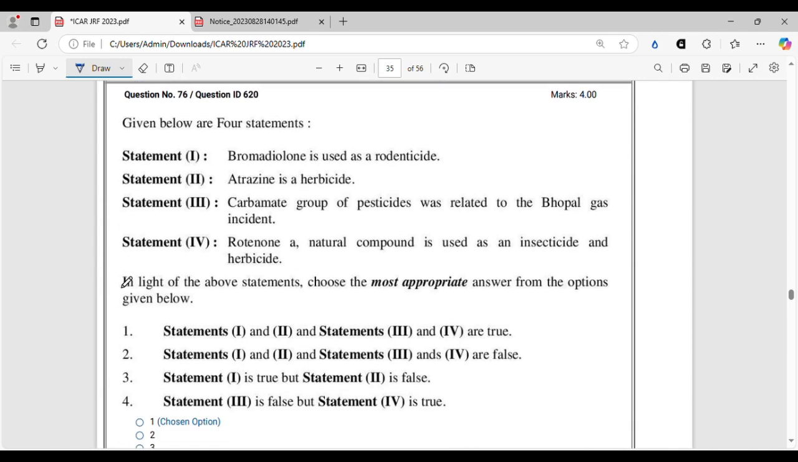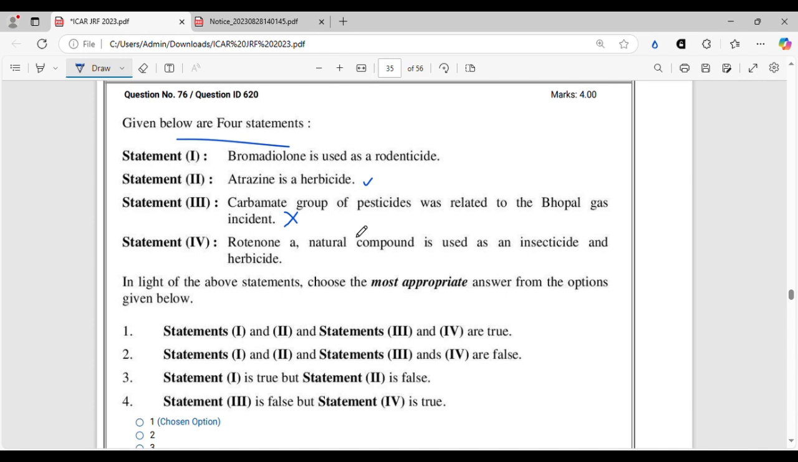So this question is again from agricultural chemicals, and this is a very tricky question. Here the options are also very confusing. So you should be very careful while reading these questions. So given below are four statements. Statement 1, bromadiolone is used as a rodenticide. Okay, atrazine is a herbicide. This is true. Carbamate group of pesticides was related to the Bhopal gas incident. No, that happened due to methyl isocyanate.